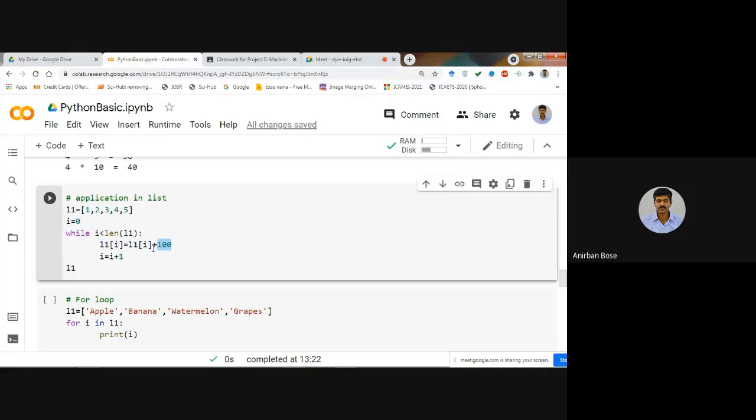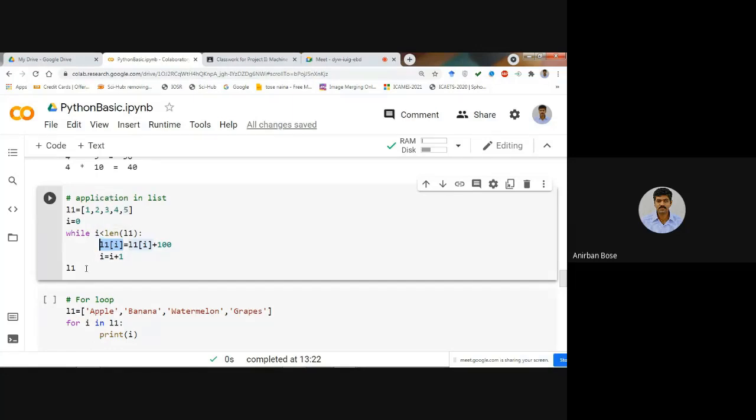It simply adds 100 to that value, and it will be assigned to that same variable. So it will become 101. Now i will be increased by 1, and it will again check whether it is less than 5 or not. In this way it will carry on.